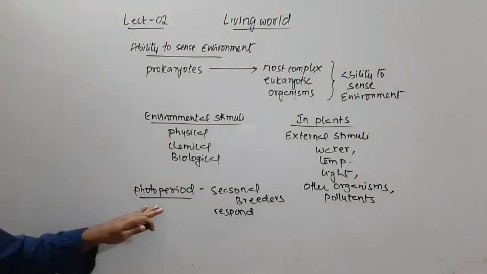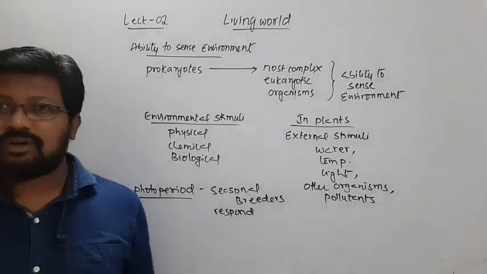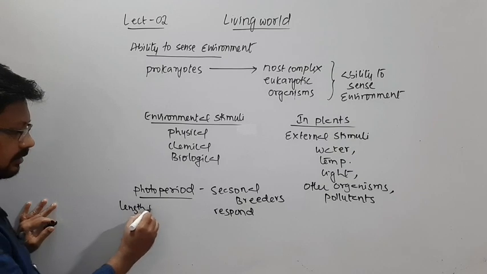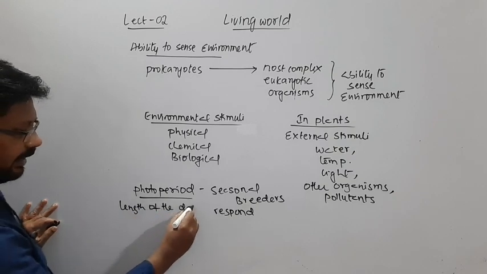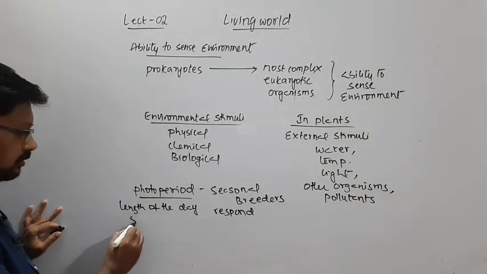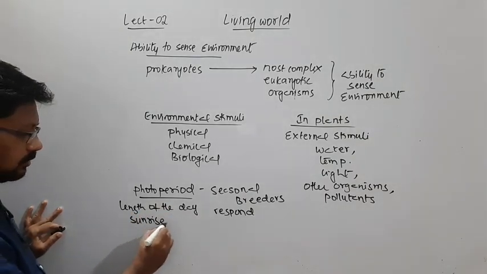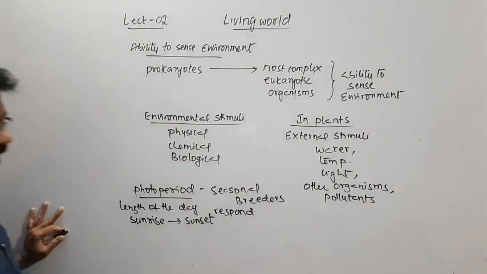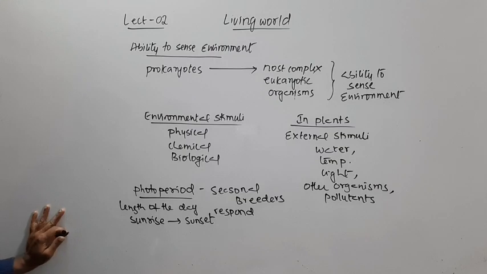We know the photoperiod is the length of the day, from sunrise to sunset.